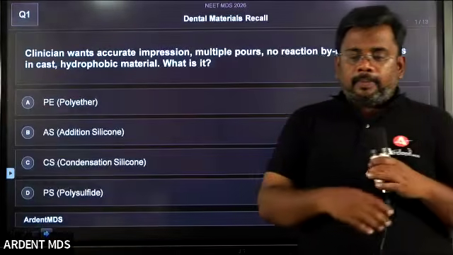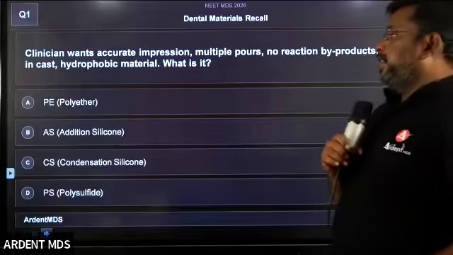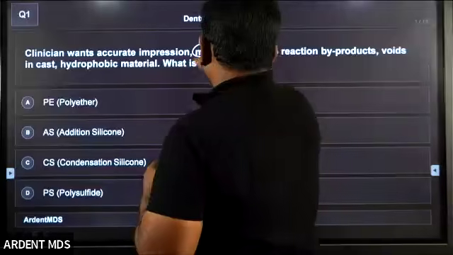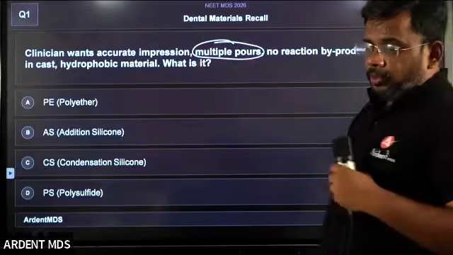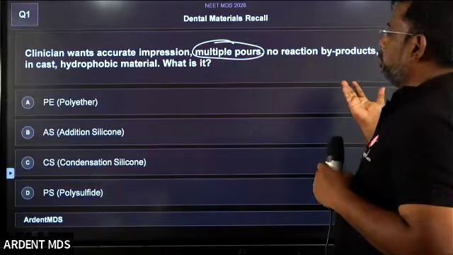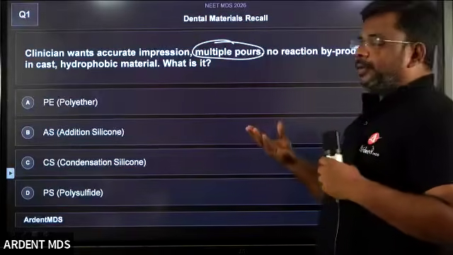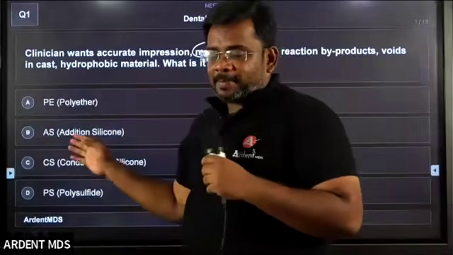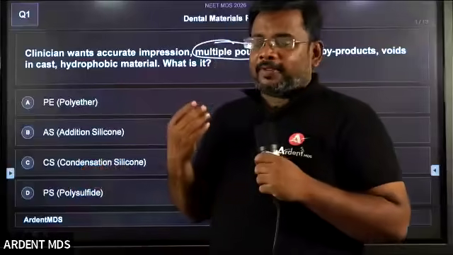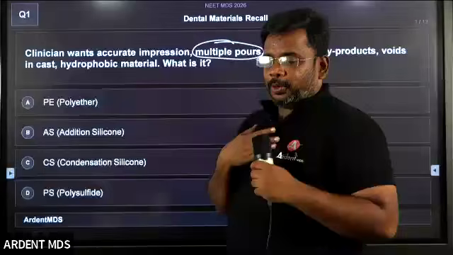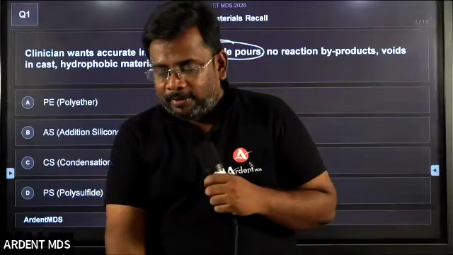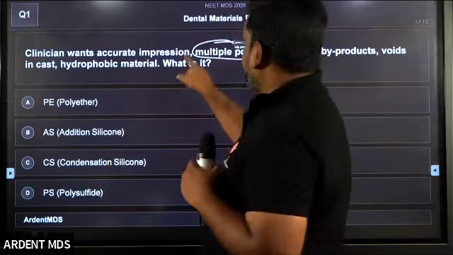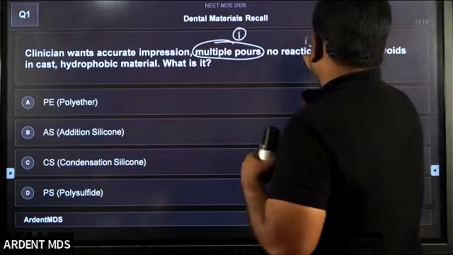From question number one: the clinician wants an accurate impression even after multiple pours. No byproduct, no voids in the cast, hydrophobic. So easy. How many key points are there for the elastomeric impression material? To my knowledge, we have discussed this more than 15 or 20 times. So what are the key points? Multiple pours with an accurate impression is the first key point.